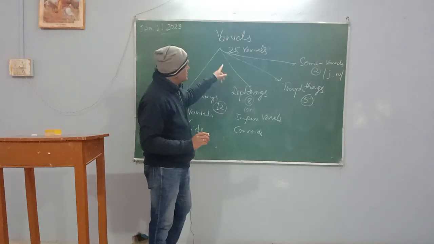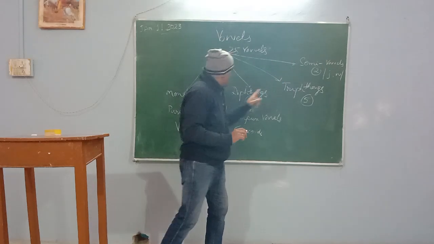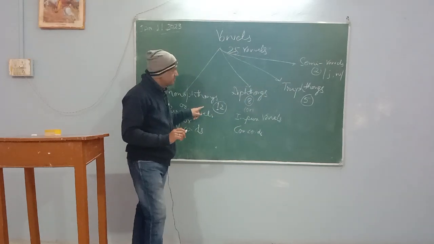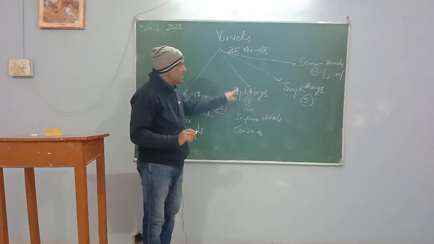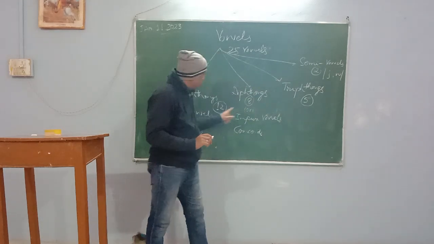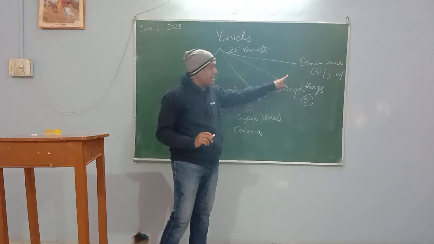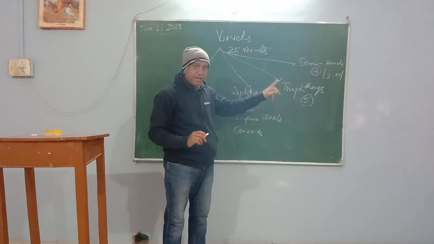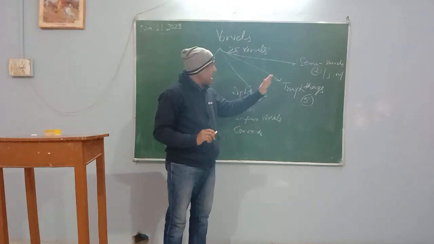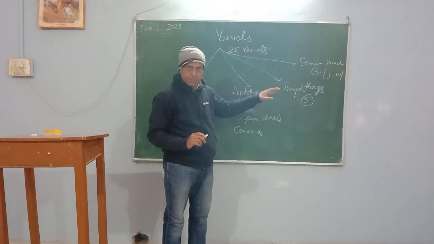One thing: semi-vowels are 2. Monophthongs are 12, diphthongs are 8, triphthongs are 5. In total they are 25, and semi-vowels are 2, j and w. J is unrounded, w is rounded.